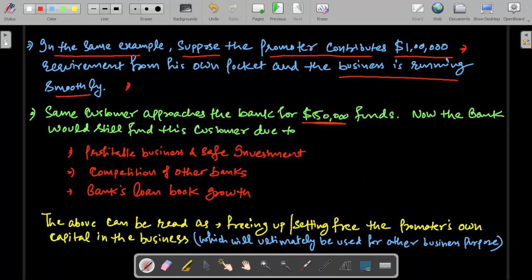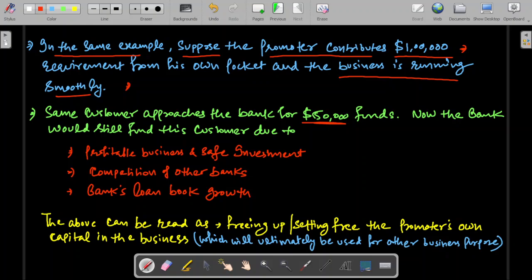Mr. A comes to you as a bank, you are working in a bank. Mr. A comes to you and tells you that, sir, this is my balance sheet, this is my financials, this is my business, and I need $50,000 from you to run my business. Now, as a banker, I am not talking about any guidelines or any borrower. As a banker, you must understand that you are here to do the business for the bank.